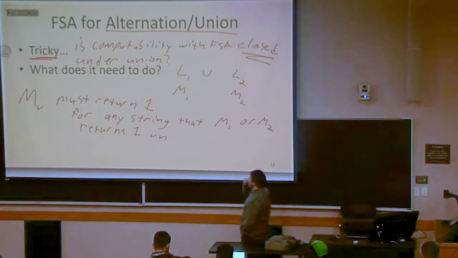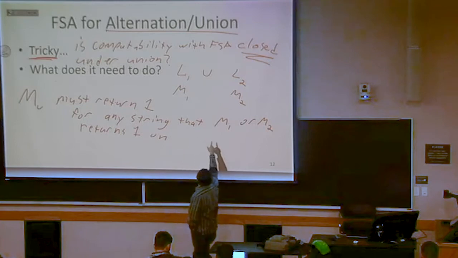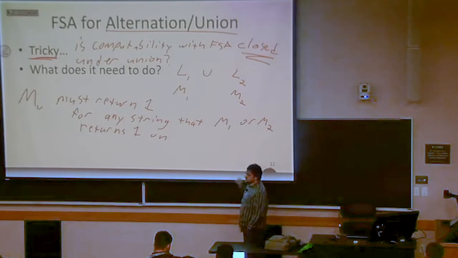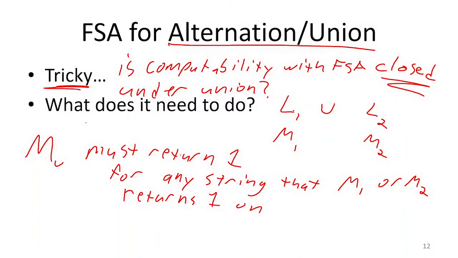And we need to design this M union in such a way that it's going to return 1 whenever either M1 or M2 returned 1. It's going to return 0 whenever both of them return 0. So it needs to somehow play the role of both of these machines. But our model of execution for finite state automaton said that we can read the input how many times?